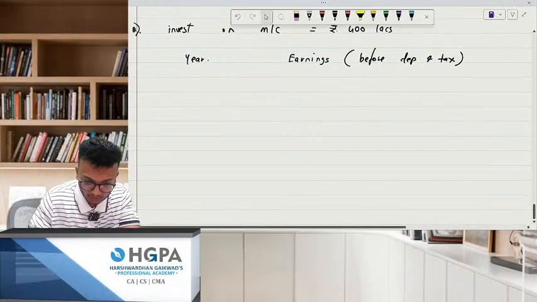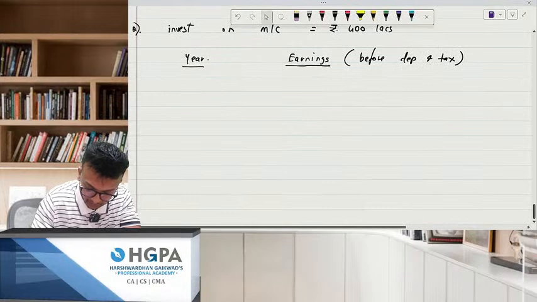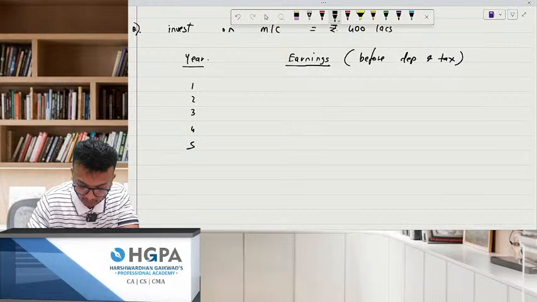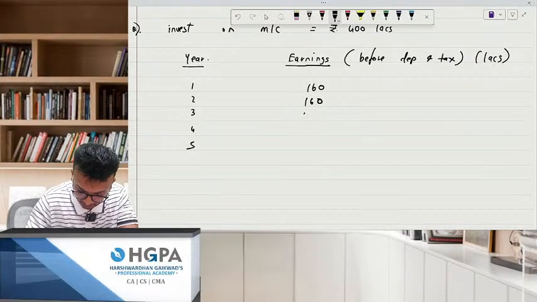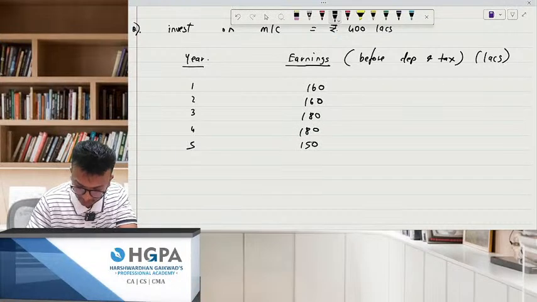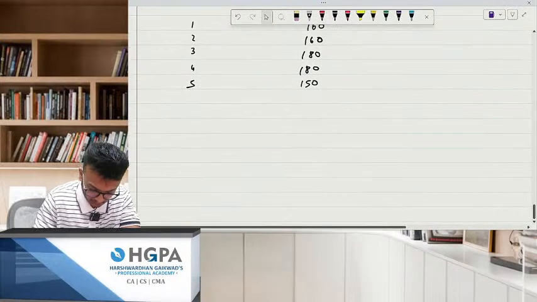Okay, now 5 years they have given you. Please do fast. All these figures are in lakhs. 160, 160, 180, 180 and 150. Okay, chalo.